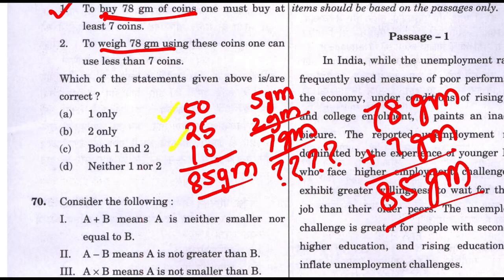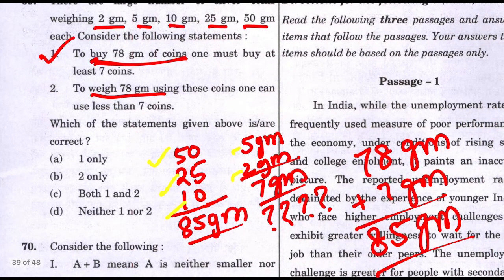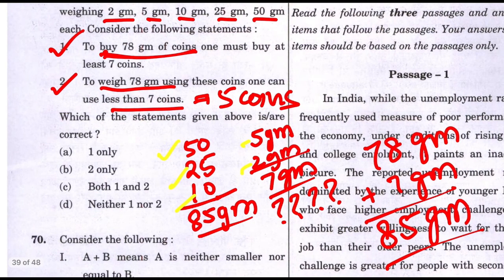We used 1, 2, 3, 4, 5. Only 5 coins, and I was able to weigh 78 grams. So to weigh 78 grams, you need less than 7 coins. Yes, I only needed 5 coins, and this is how statement 1 and statement 2 are both right. I hope this is clear.